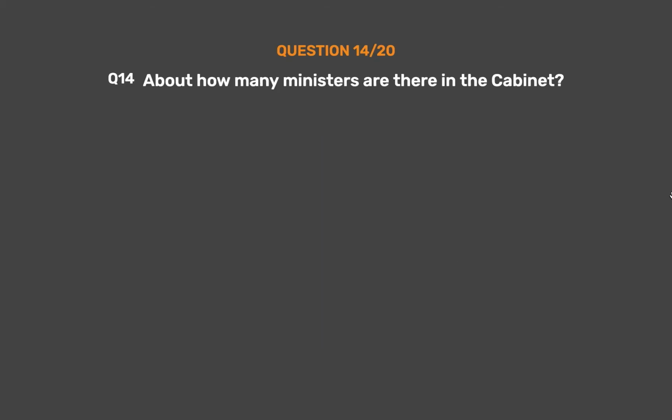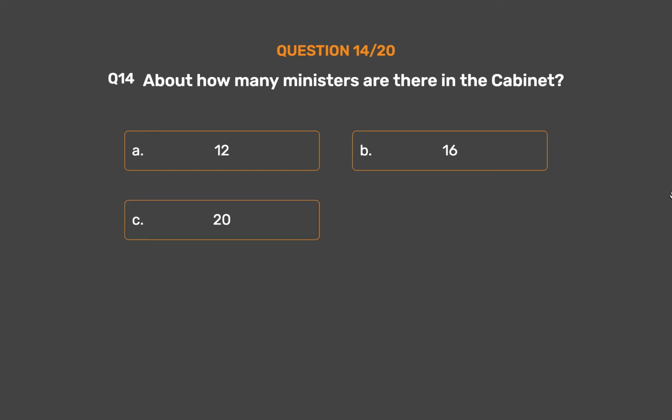Question number 14. About how many ministers are there in the cabinet? Option A, 12. Option B, 16. Option C, 20. Option D, 24.